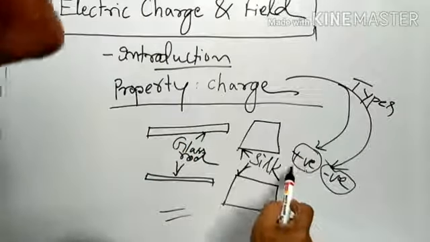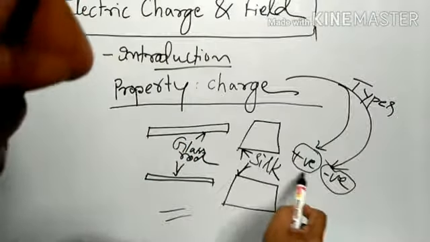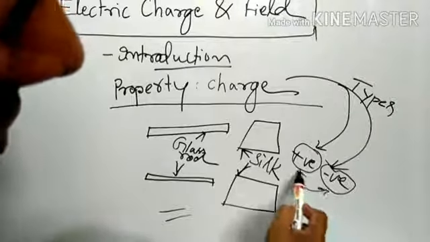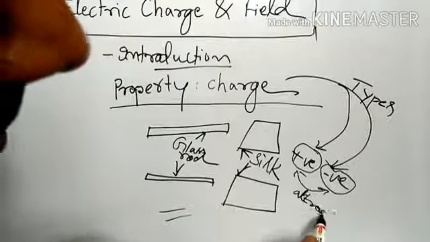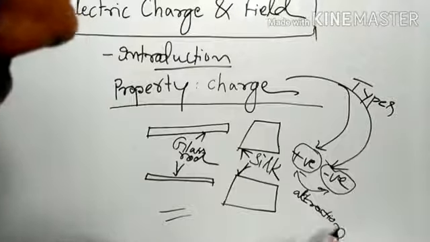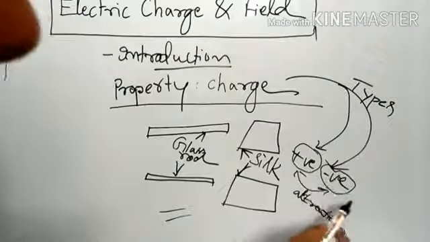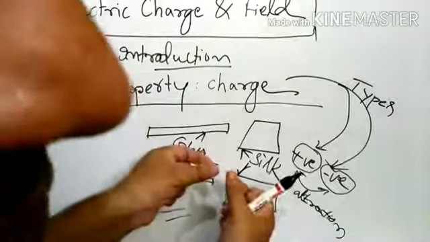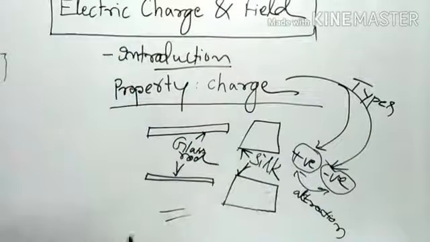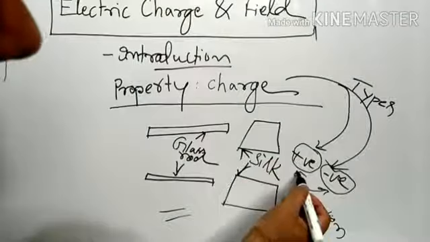Whenever positive and negative come together, there is attraction. And whenever like charges, negative or positive, are brought closer to each other, they repel. Fine, that is repulsion.